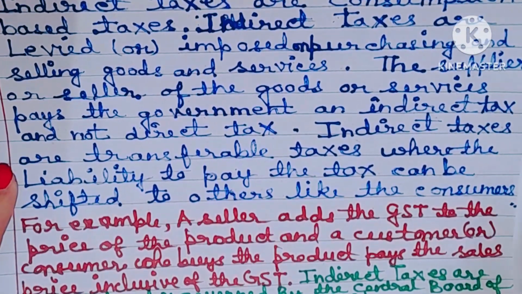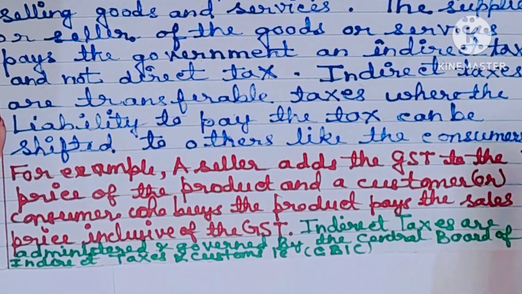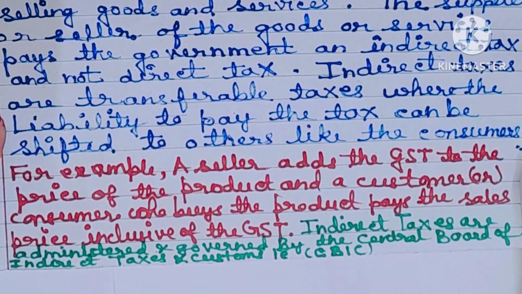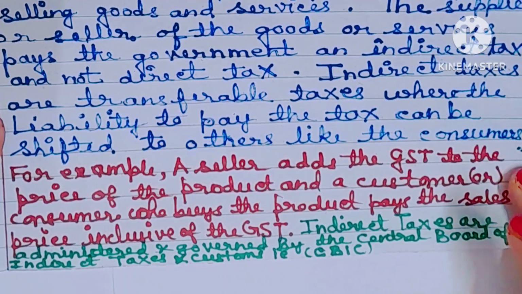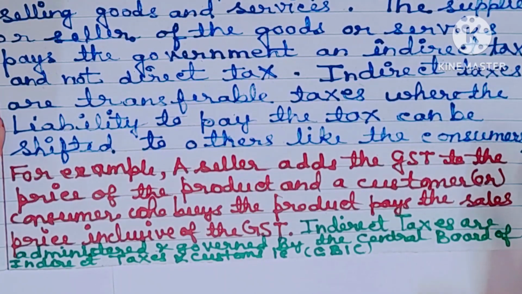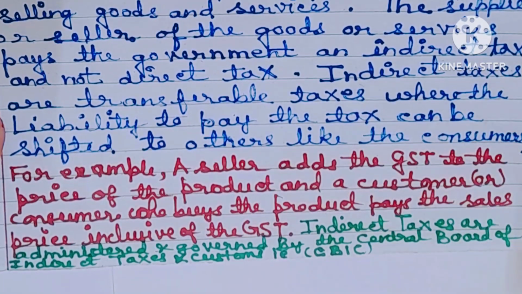Understood? So, indirect taxes are transferable taxes where the liability to pay the tax can be shifted to others like the consumers or customers. For example, a seller adds the GST to the price of the product, and a customer or consumer who buys the product pays the sales price inclusive of the GST. So, GST ke payment korche?